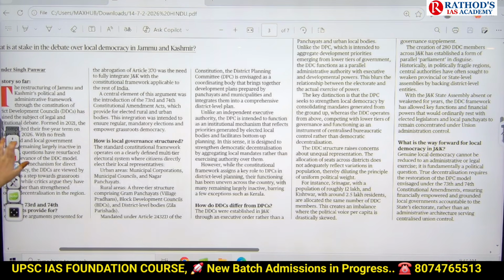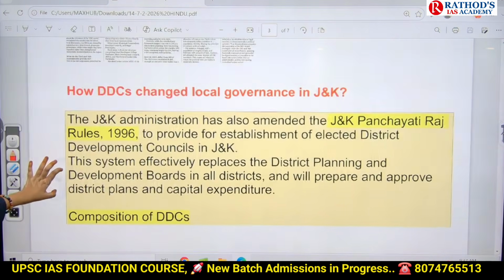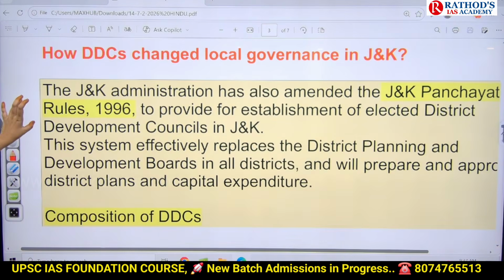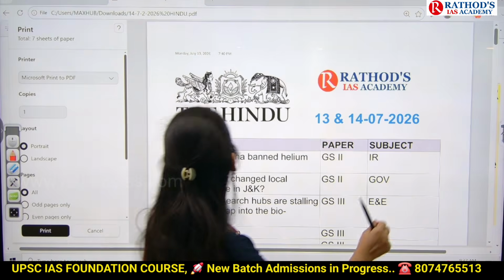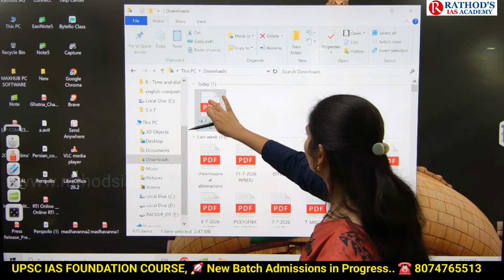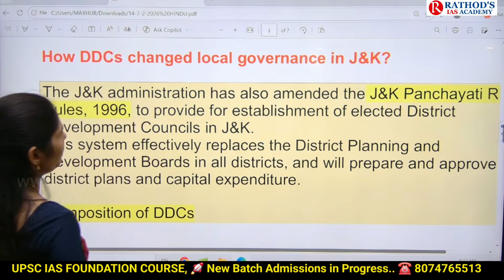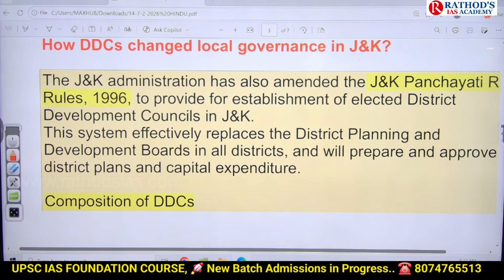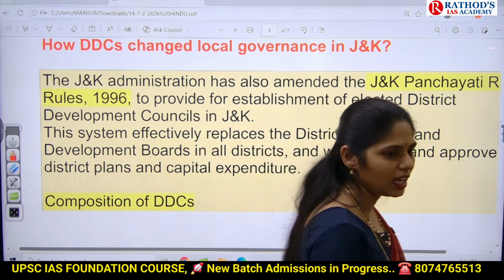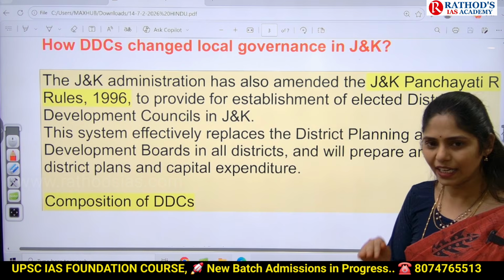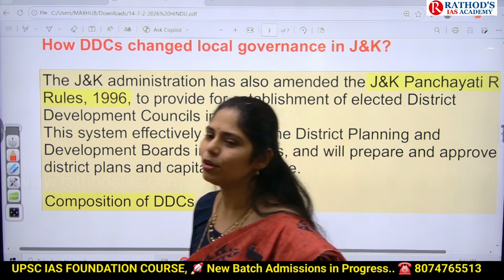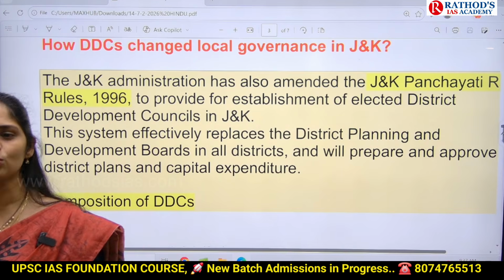Okay, now let us see what exactly this DDCs is. Jammu and Kashmir administration amended the Jammu and Kashmir Panchayat rules of 1996, and that led to the establishment of district development councils in 2021. When the Reorganisation Act came up in 2019, lots of protests happened in the Jammu and Kashmir and Ladakh region. And even today, Ladakh people are fighting for the addition of Ladakh into the 6th schedule.